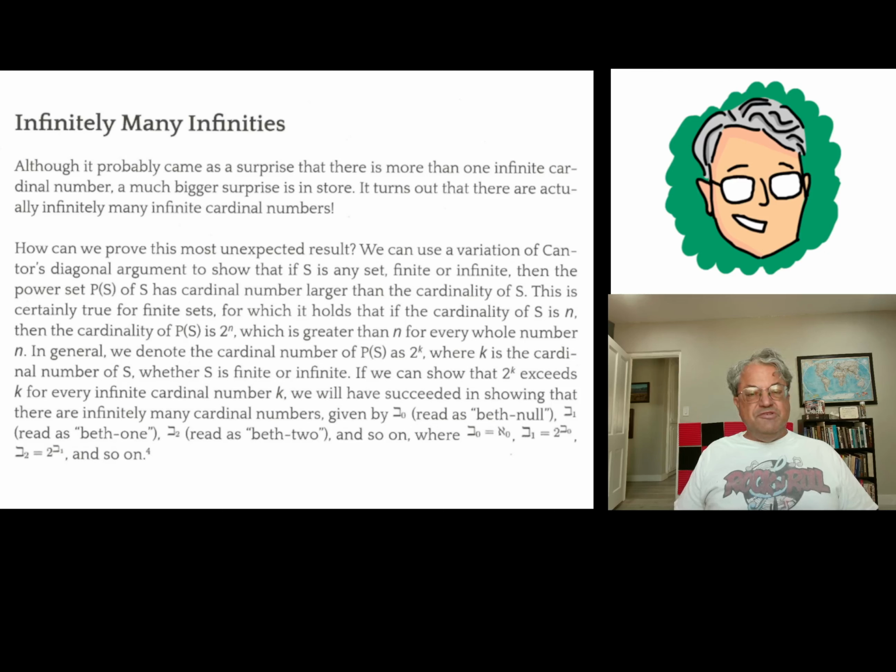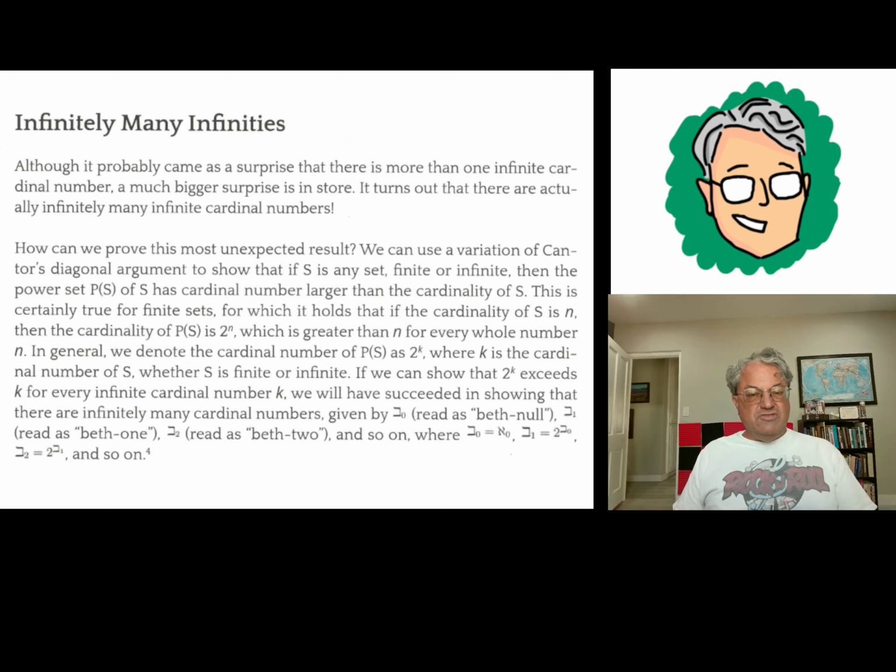And actually, I think it's pretty easy to see in general. If you have a finite set of cardinal number n, how do you see there are 2 to the n subsets? Well, just think about the elements. Either an element's in the subset or it's not. So it's kind of a binary possibility for each element. There are 2 possibilities for every element.